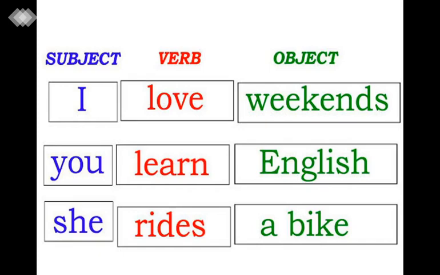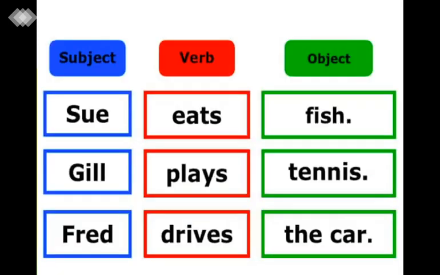Again, see the next. You learn English. Who is learning? You. And what are you doing? Learning. What are you learning? English. So subject, verb, object. She rides a bike. What is she doing? She is riding. What is she riding? A bike. So the verb is having an impact on the object by the subject. See here again, subject, verb and object. Sue eats fish. Who is eating? Sue. What is she eating? Fish. The verb is getting impact on the object.